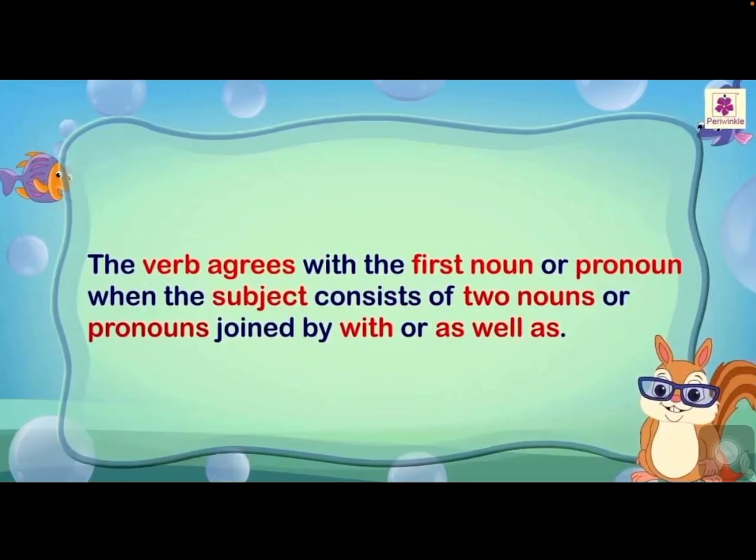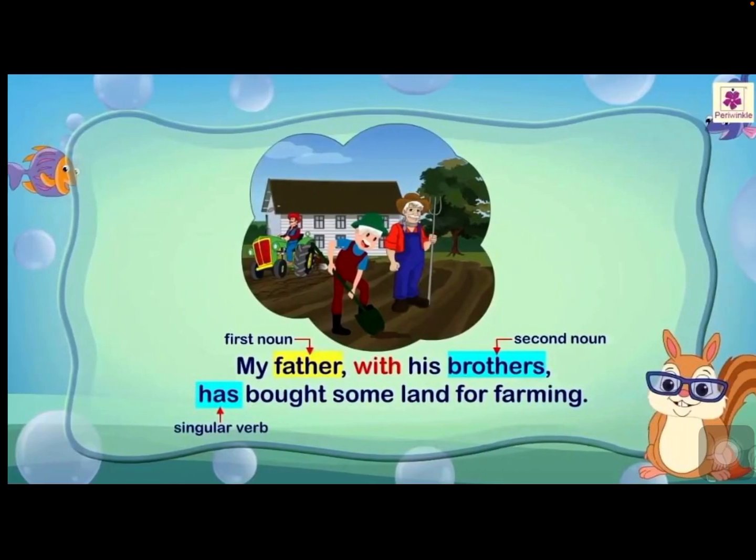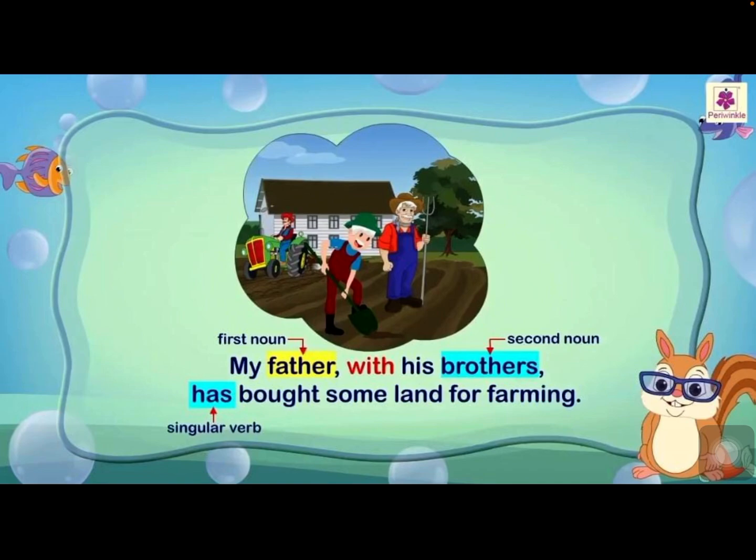What did they give? The verb agrees with the first noun or pronoun. Here, the first noun is father. It is in singular form. That's why the verb also should be singular. So they have used the verb has. My father with his brothers has bought some land for farming.